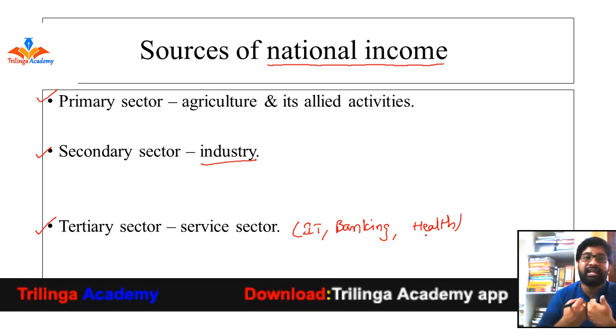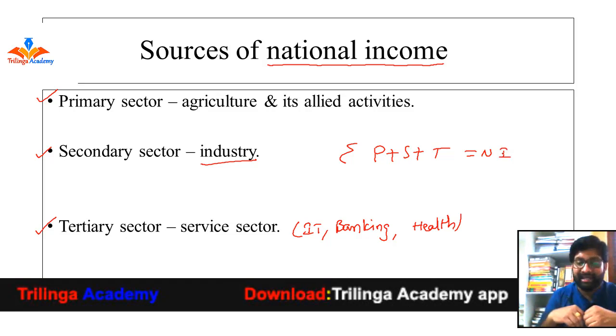These 3 sectors are generating income every year, and the sum of income generated by all these 3 sectors, primary, secondary and tertiary, together gives us national income. That is simply represented as NI, national income. So the income generated by all the 3 sectors of the Indian economy together is nothing but what? National income. So the national income is generated from 3 sectors in the Indian economy. These are primary, secondary and tertiary sector. Okay, so move on to the next one.